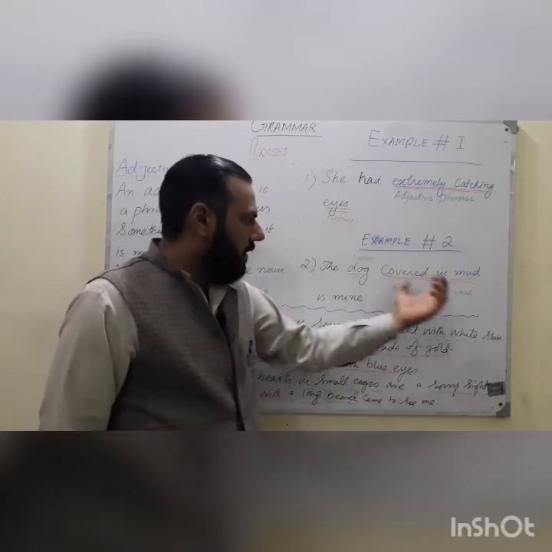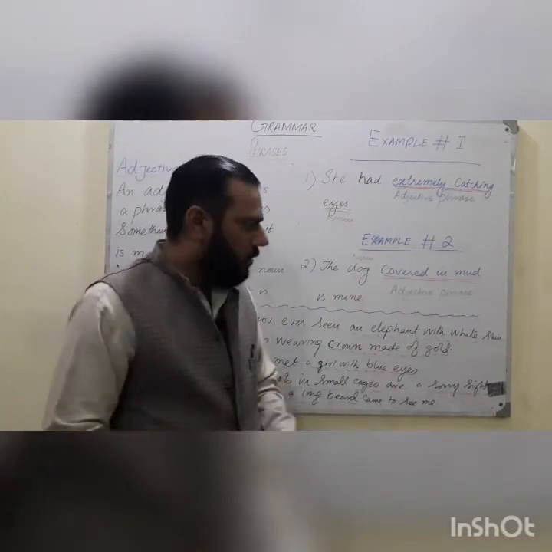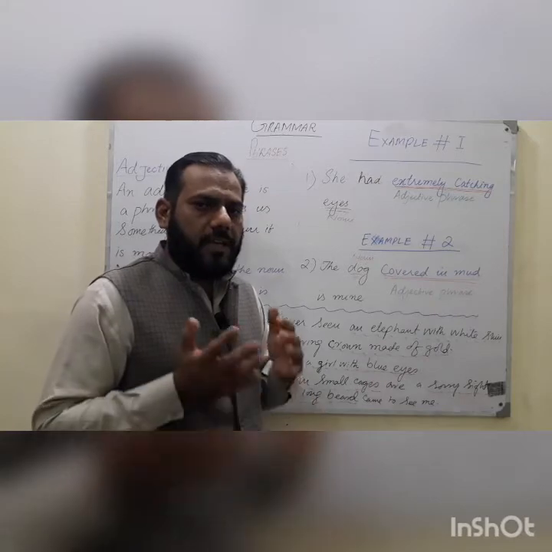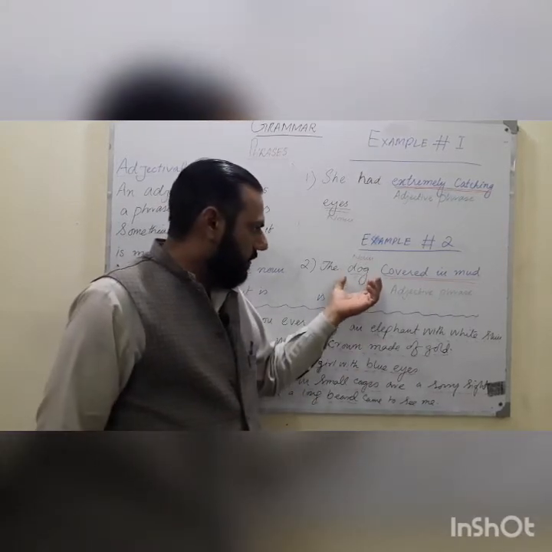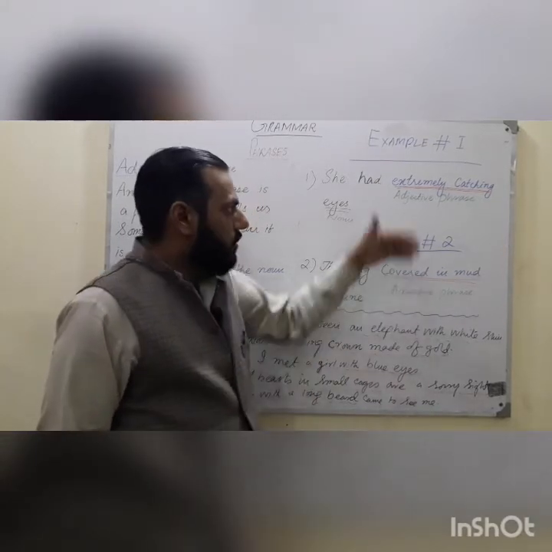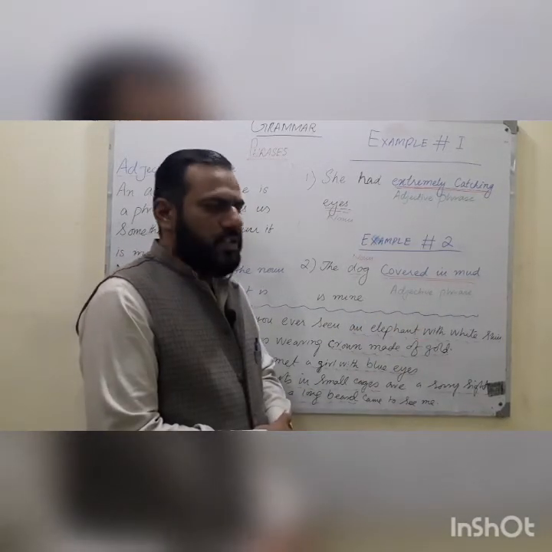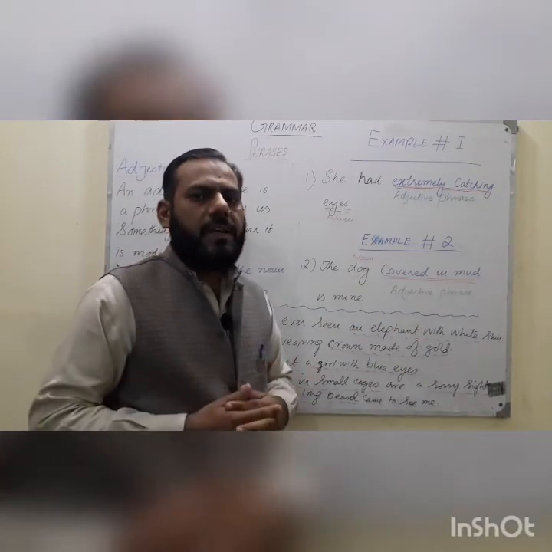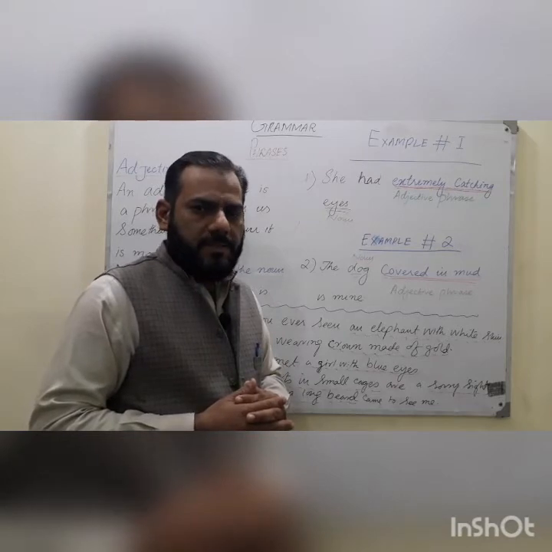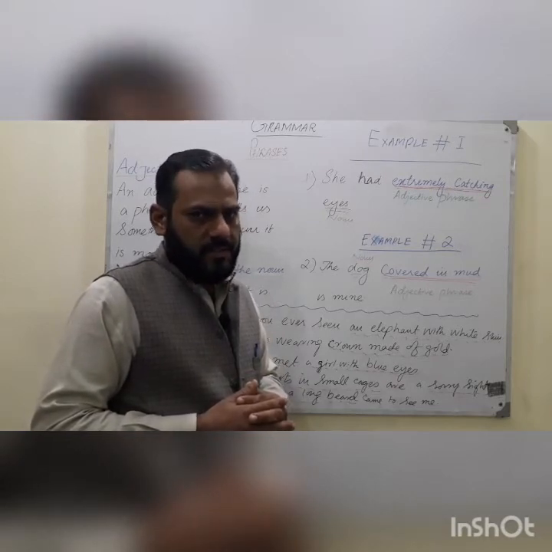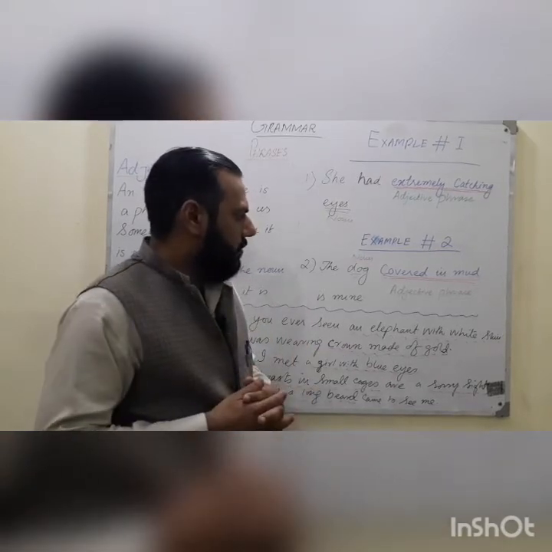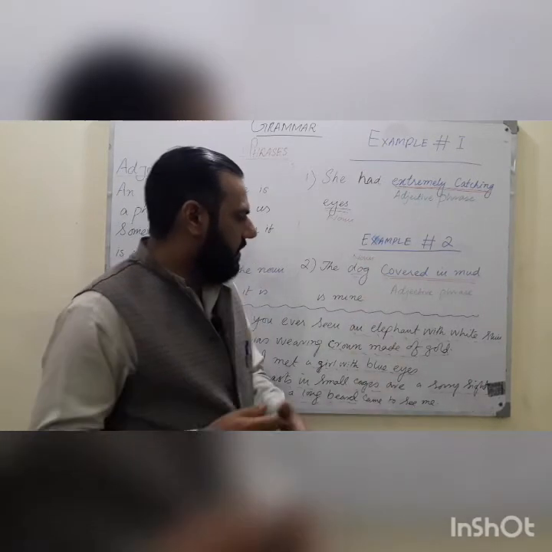So the dog covered in mud is mine. Covered in mud actually modifies the dog which has been used earlier. So these are the two examples which symbolize the adjective phrases.